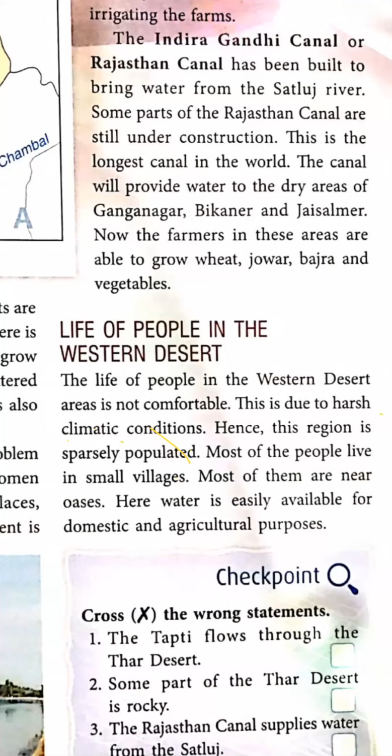Because if they live near the oasis, they can get water easily for domestic purposes, for household use, and for agricultural purposes, for farming. That's why these villages are located near the oasis.